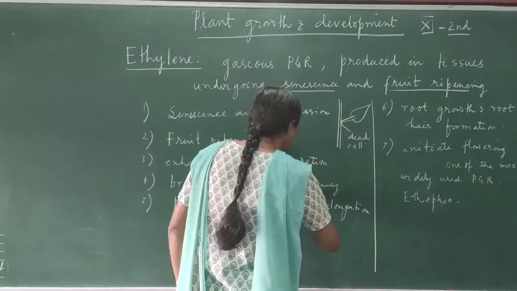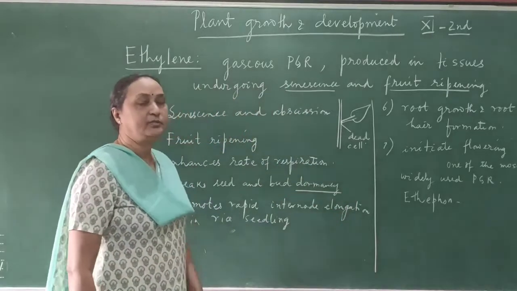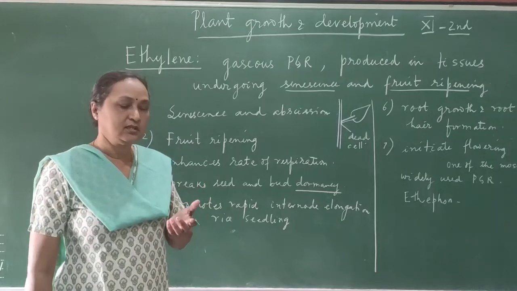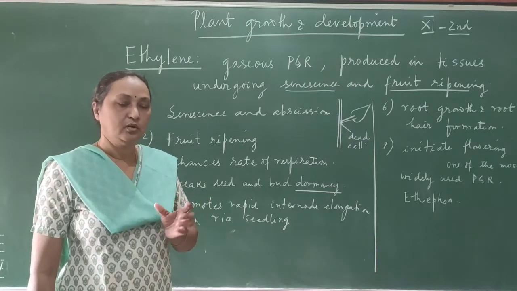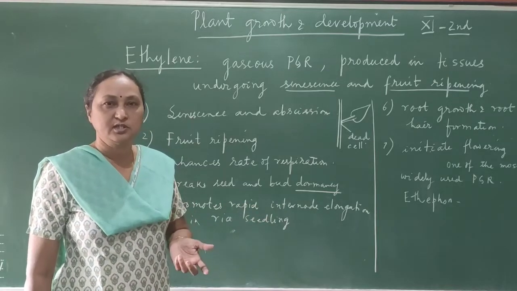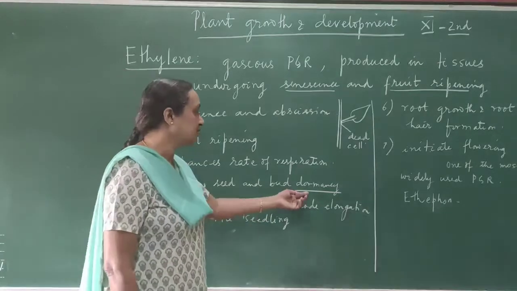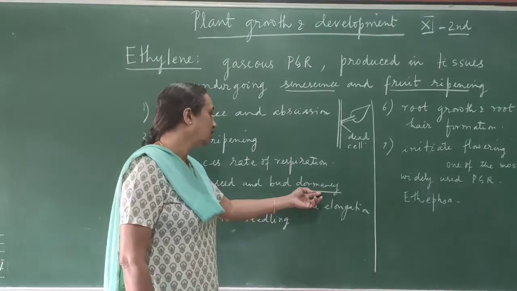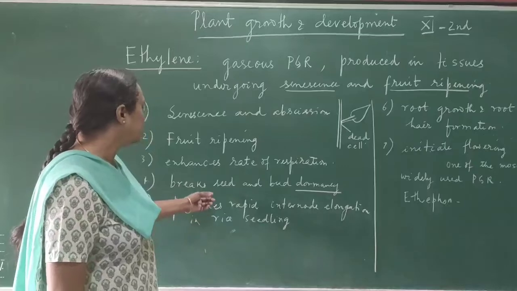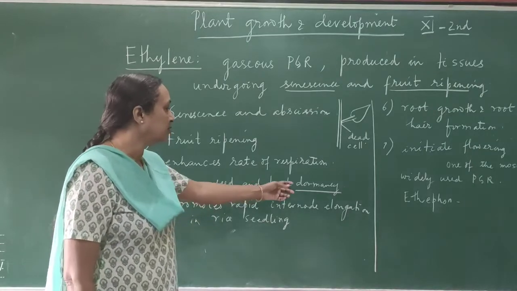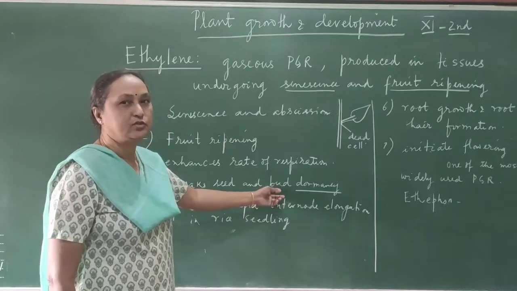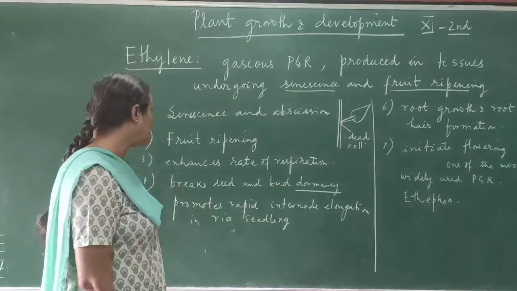What is dormancy? Dormancy is the inactive period during which, if it is seed dormancy, the seed will not germinate. Although we are providing all the favorable conditions to the seed for the process of germination, you can see there is no germination of the seed or the bud. That is called dormancy. So ethylene breaks the seed and bud dormancy so that the seed can germinate and the bud can develop into flower or fruits.